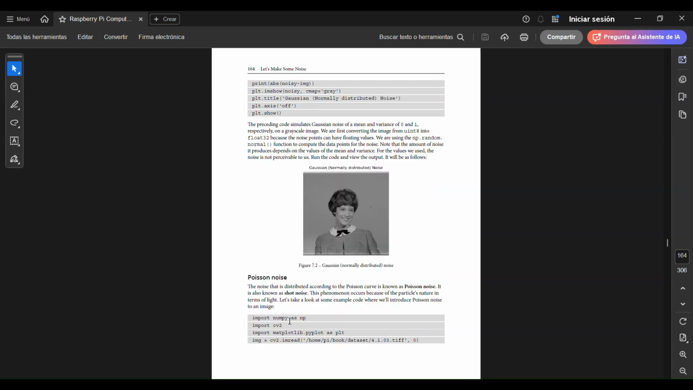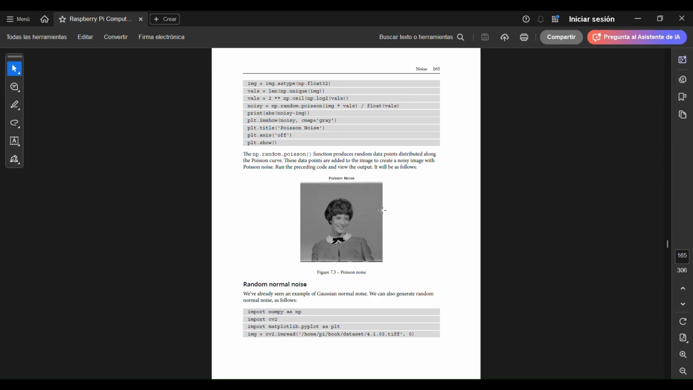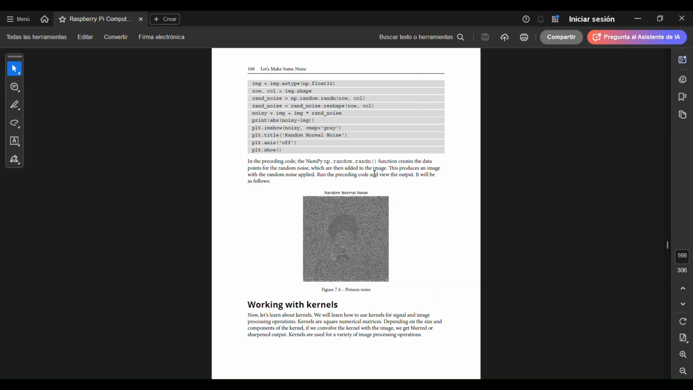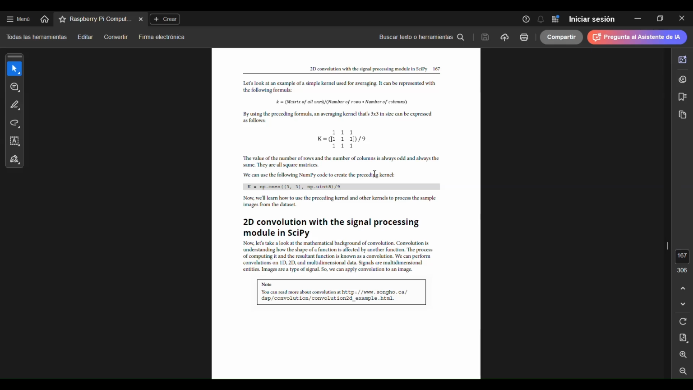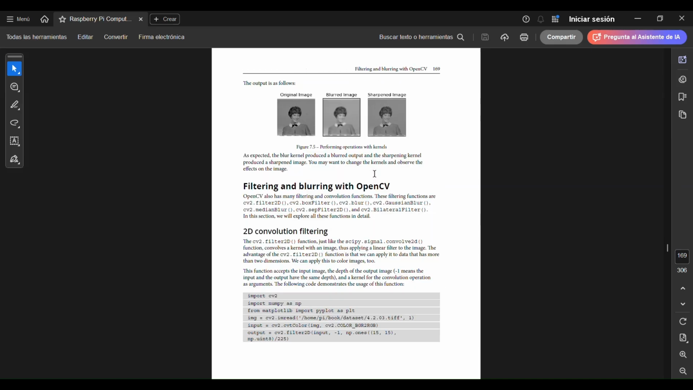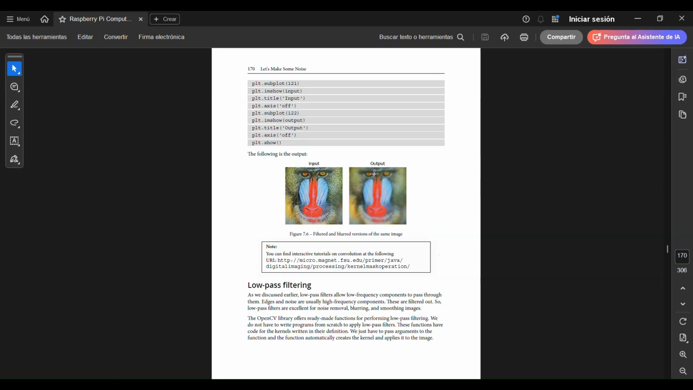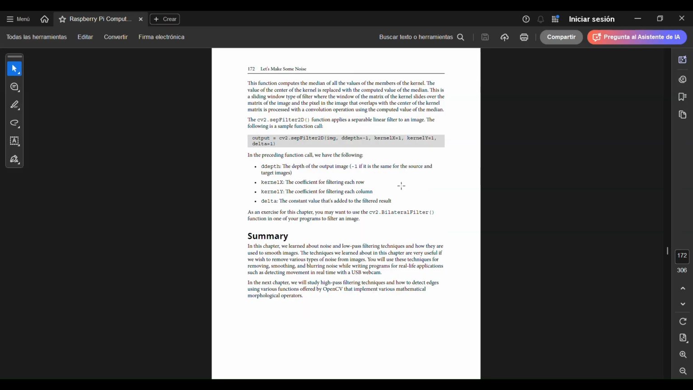Second, we learned how to clean the picture. We use special mathematical tools called filters. A filter is like a blur that makes the picture look soft and clean again. We tested three different filters. One filter is very good for cleaning static, another filter is perfect for removing the black and white dots without destroying the picture. This chapter is very important. We need to clean our images so our camera can see the object clearly.